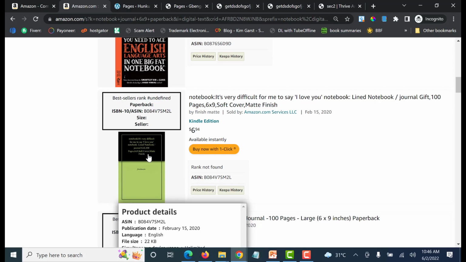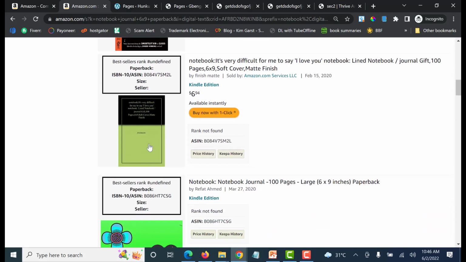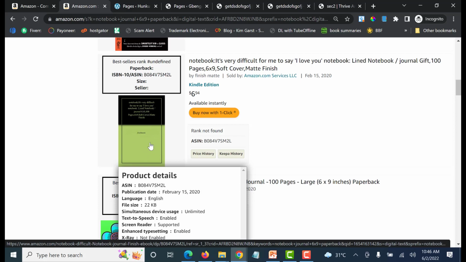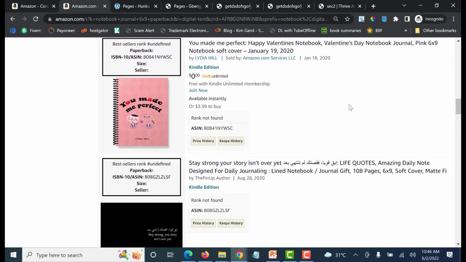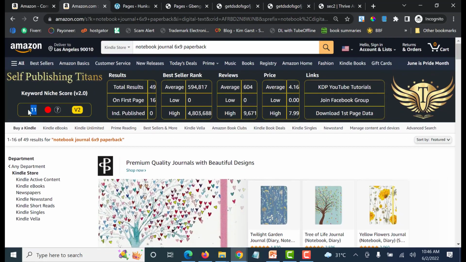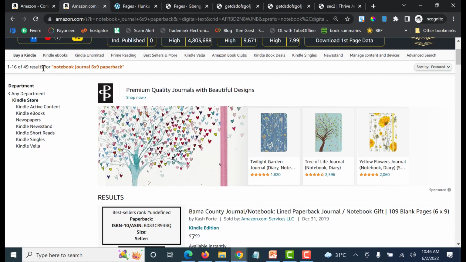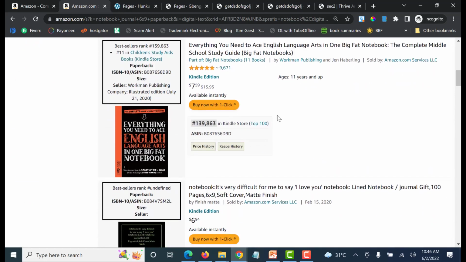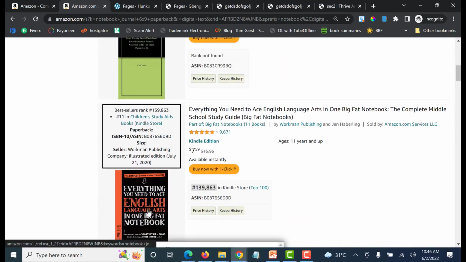The truth is, if this book doesn't sell, I understand why, because nobody wants to buy this type of cover. This is wrong. That's the title, the author's name. There's no need for that when you're creating a notebook. See this keyword now, it's not even doing well. It's so little, but it's not doing well. So there's no need to create it. And you can see all the books that are ranking there are not doing well. This one is just coming across. It's not targeting that keyword, right?